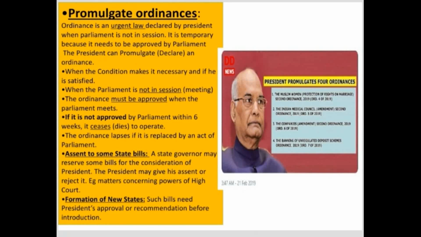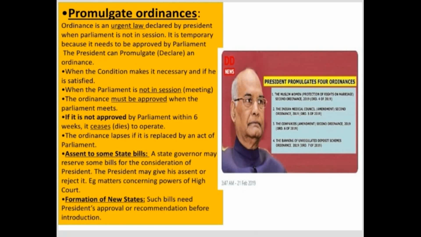When such ordinances are passed, they must be approved when the parliament meets again. If it is not approved by parliament within 6 weeks, then such ordinances will lapse, or stop functioning automatically. These ordinances also lapse if they are replaced by an act of parliament.